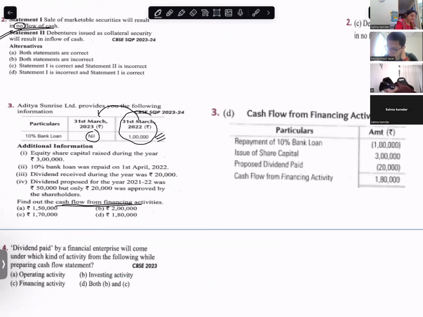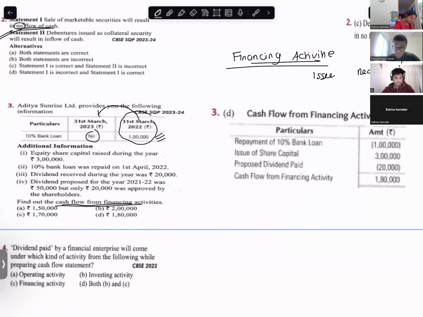Anas, can you tell me what comes in financing activities? Ma'am, buying of non-current assets. No. Issue or redemption of shares and debentures, issue and redemption of shares, debentures, or loan.